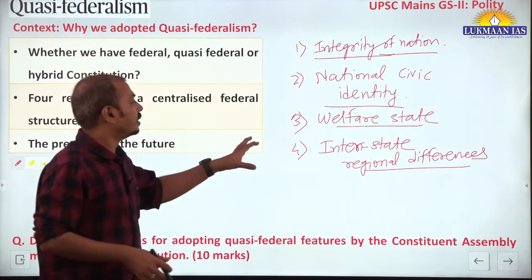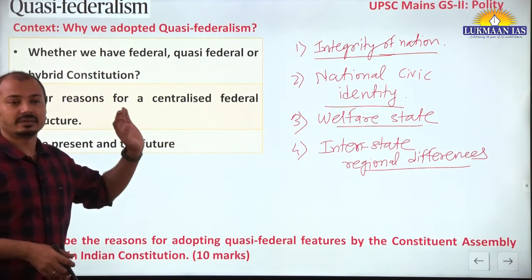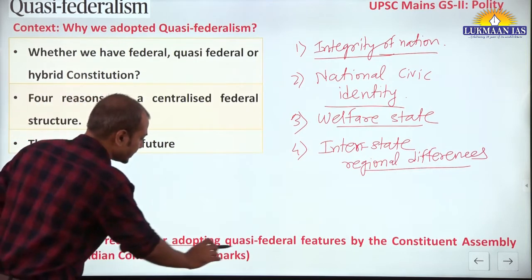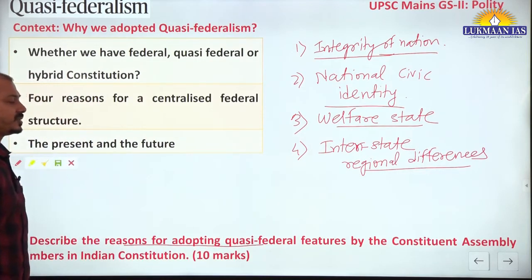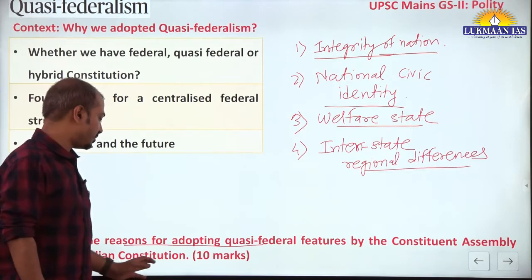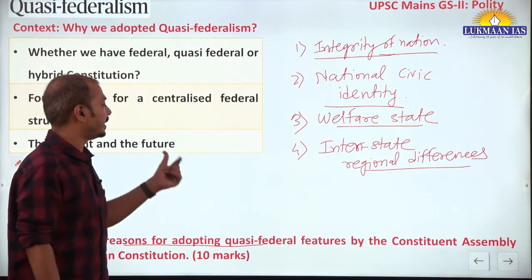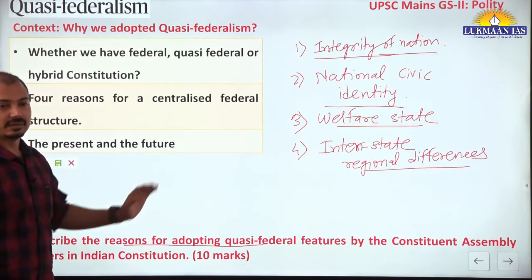Okay, so these are the main or important reasons. Suppose there is a question: describe the reasons for adopting quasi-federal features by the Constituent Assembly members in the Indian Constitution. So write these 4-5 important reasons, then that is sufficient.